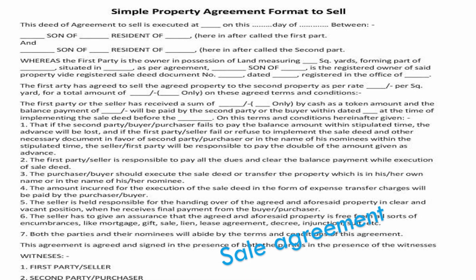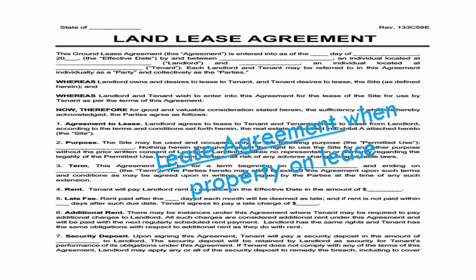Next document is property agreement document. This document outlines the terms of the sale, including the sale price, payment terms, and other conditions of the sale. Next one is land lease agreement. This document outlines the terms of the lease, including the rent, duration of lease, and other conditions of the lease.